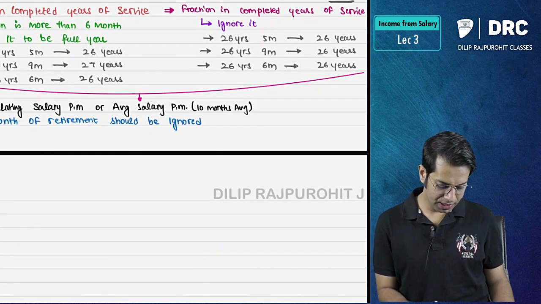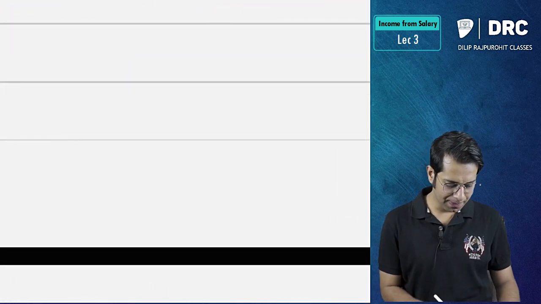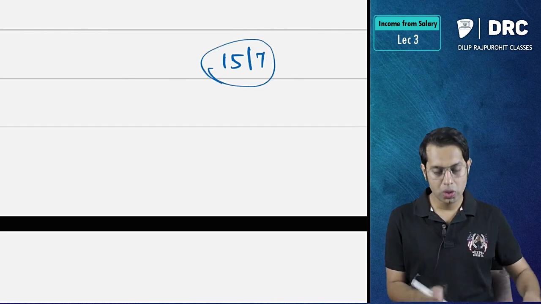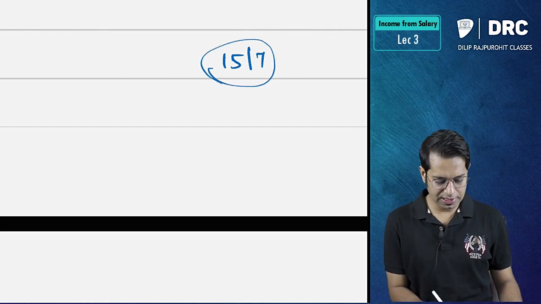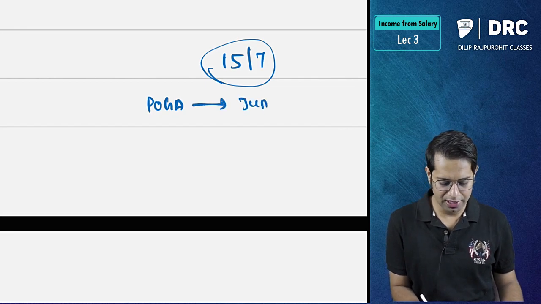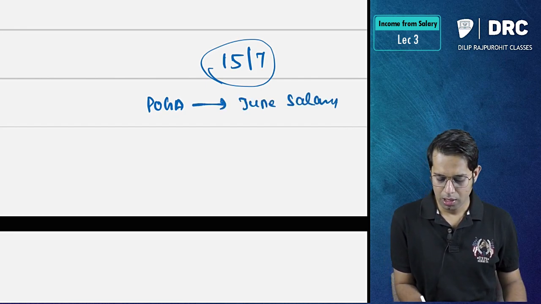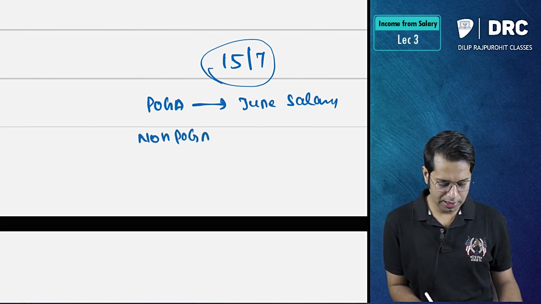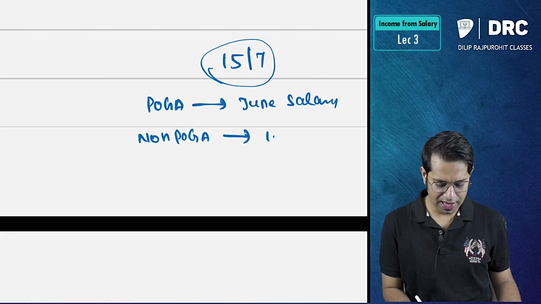Sir, what do you mean by this? Say for example, an employee has retired on 15th of July. So ignore the July month. If it is a POGA employee, take the June salary. And if he is a non-POGA employee, take the salary of the last 10 months.